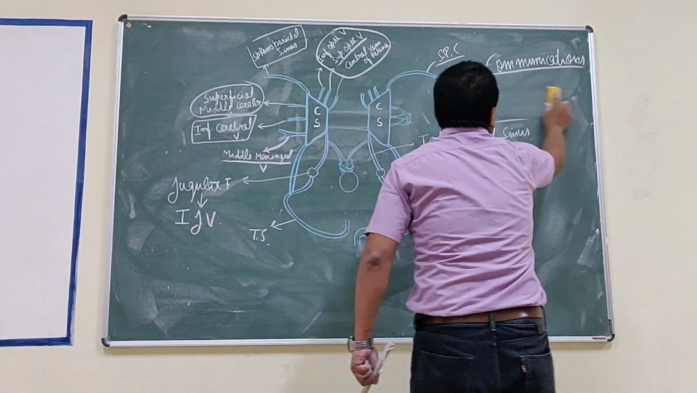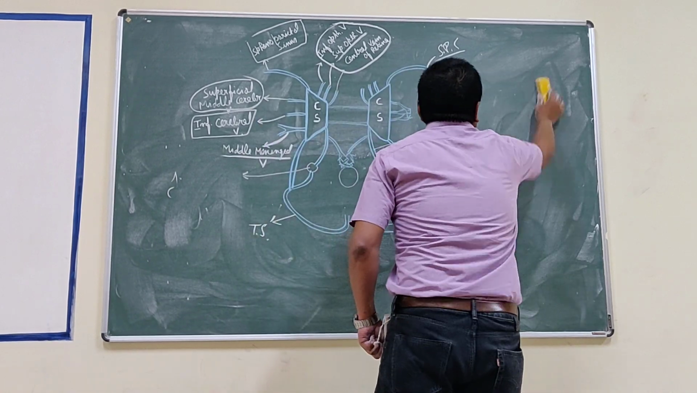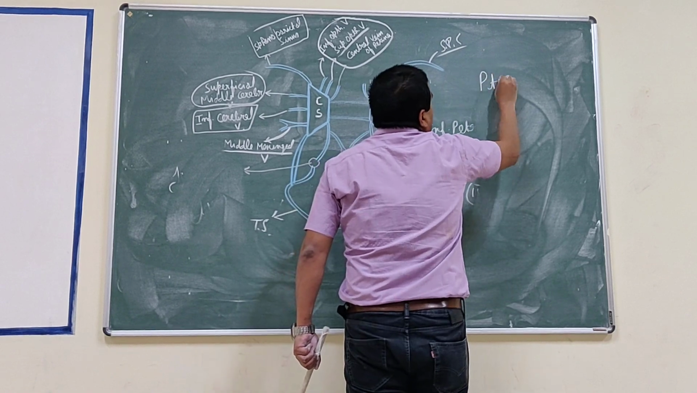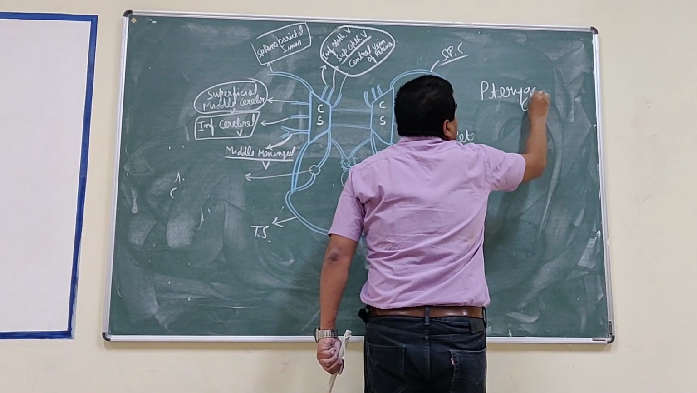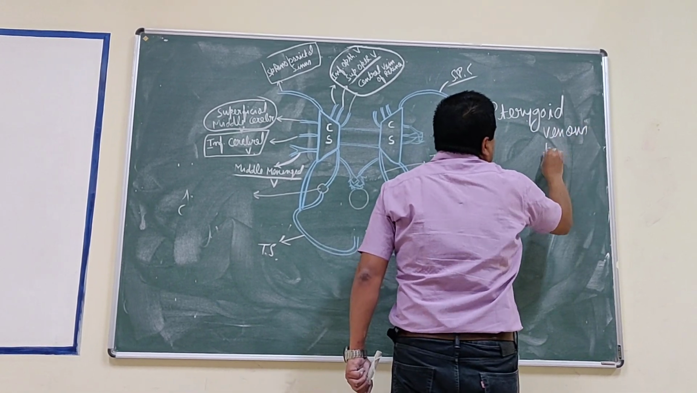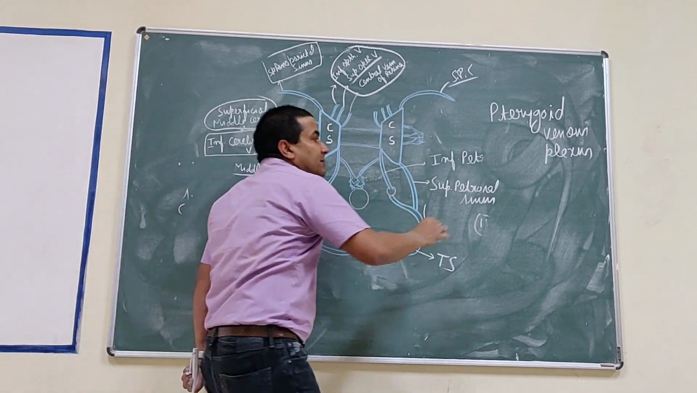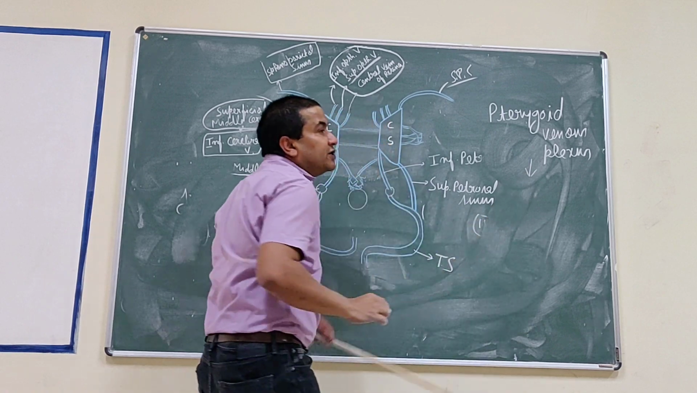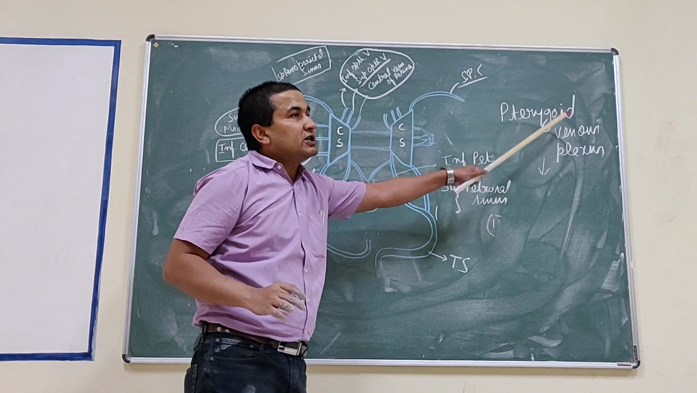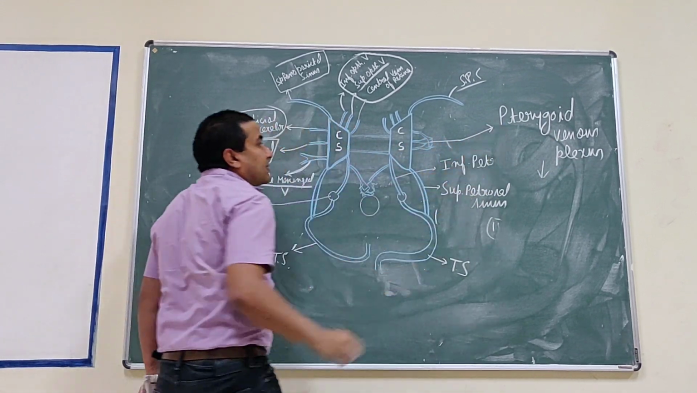Now, this cavernous sinus is connected with the pterygoid venous plexus. This is the plexus of veins present in the infratemporal region around the lateral pterygoid muscles, that is known as the pterygoid venous plexus. In this diagram, this is the pterygoid venous plexus.